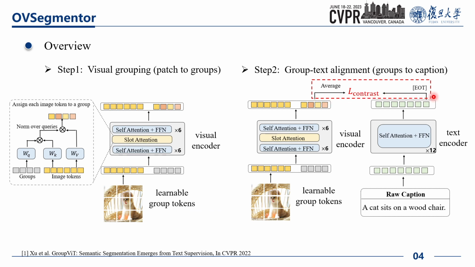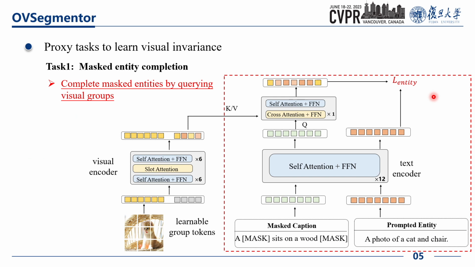Then, we introduce two proxy tasks to learn the visual invariance. The first task is termed mask entity completion, as shown in the dashed box in the figure. The text encoder takes a masked sentence where all the entities in the sentence are replaced with a special mask token.